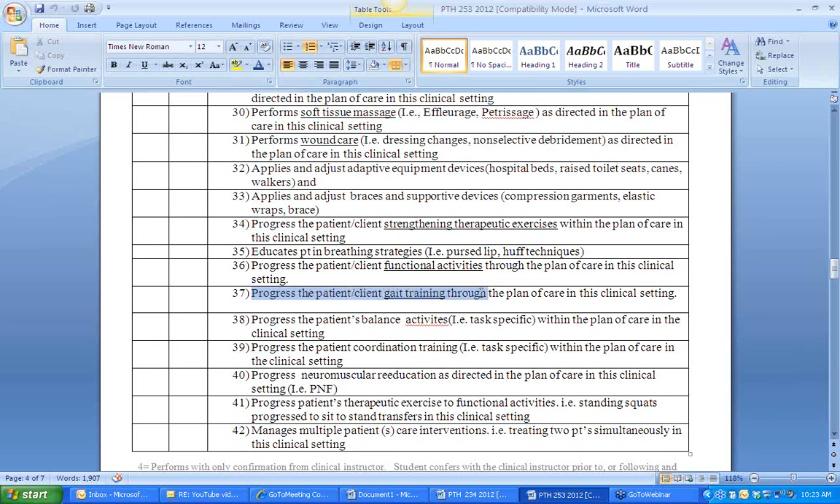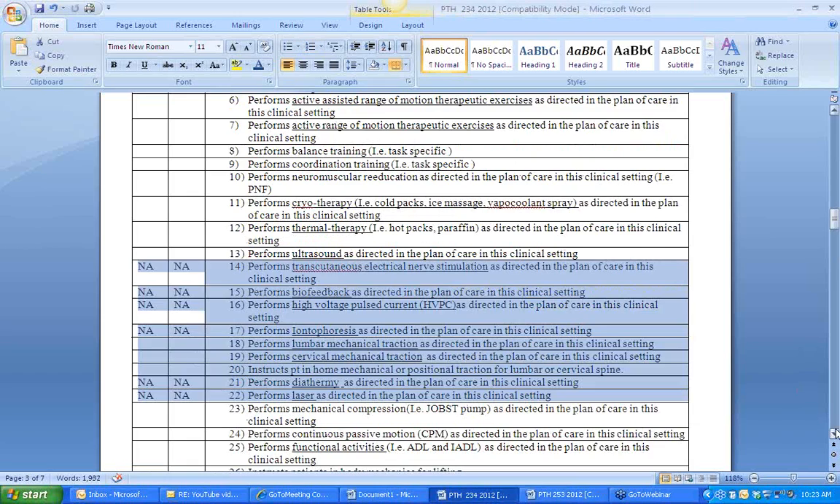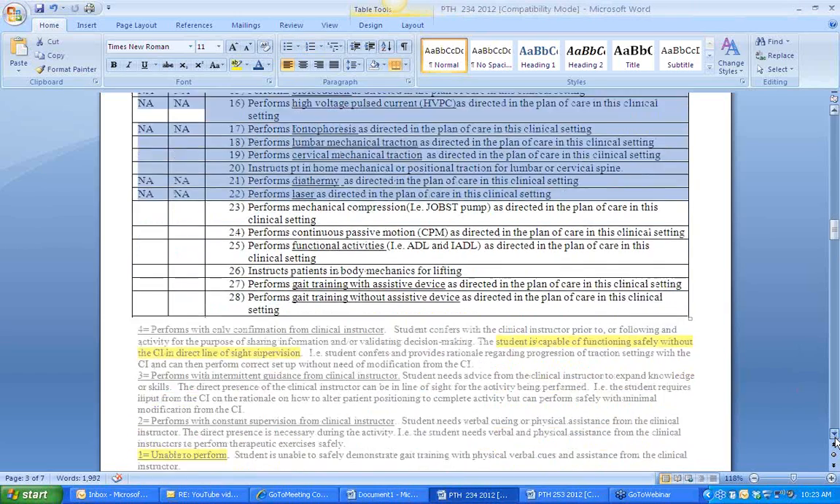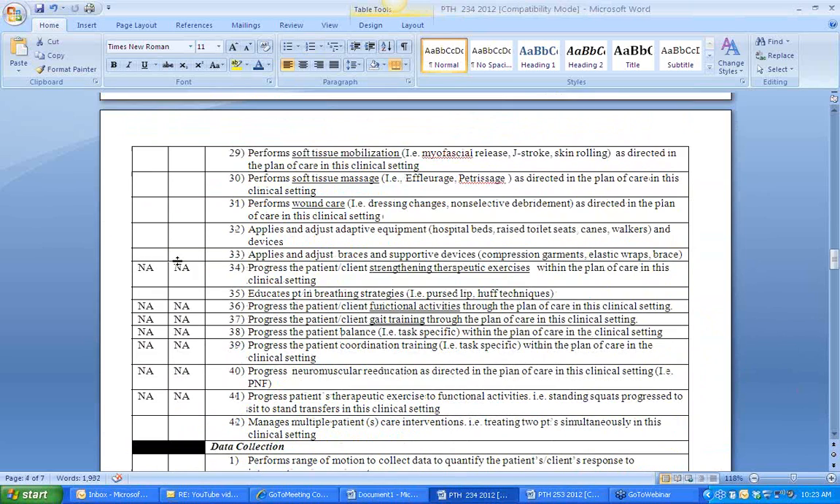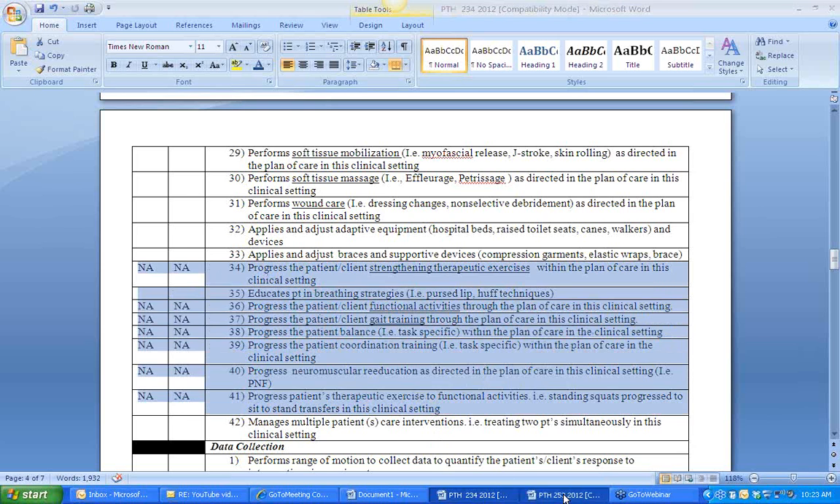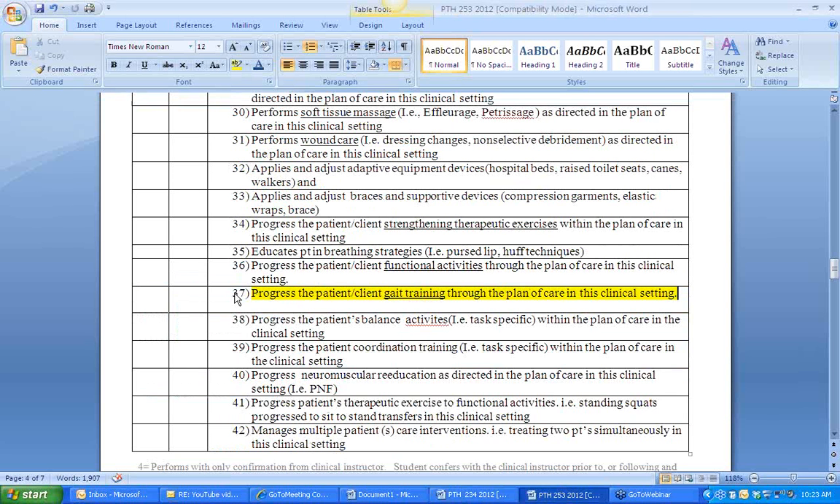We are not only expecting them to take a patient through a plan of gait training that the PTA or the physical therapist has established, which they could do in 234, but in 253 we'd expect them to start to gain some knowledge of saying, okay, this is what we've currently been doing. How can I progress this for the next treatment? That's right. There's more NA here. And then 253 doesn't. Okay. Well, that's a lot.